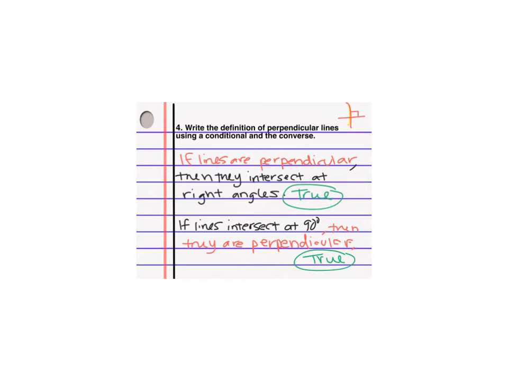Okay, and we're going to talk about a way to combine a conditional and its converse, because that was kind of a lot of writing, right? To write out two sentences if they're both true. So is there a shortcut? So remember we said here, if lines are perpendicular, they intersect at right angles. Yes. So please make sure you write down this vocabulary word. It's called a biconditional statement. Okay, so you don't need to write every single thing under core concept. What does it mean? It means a conditional and the converse are both true.